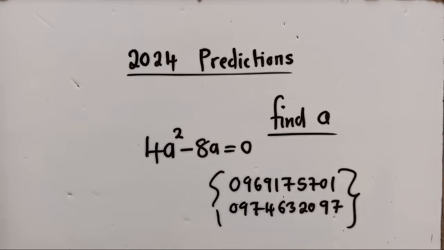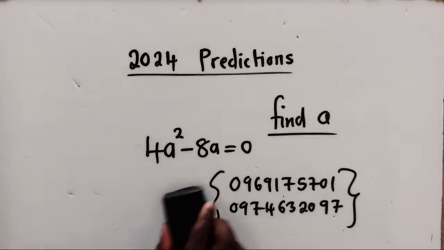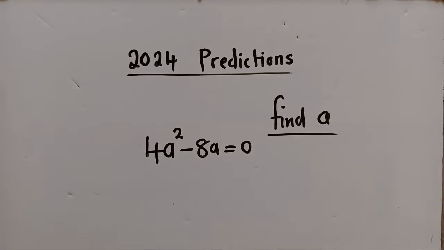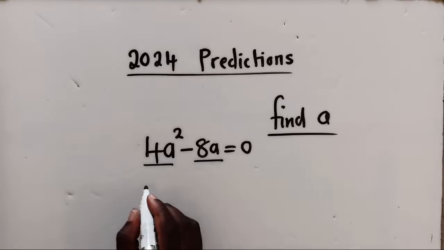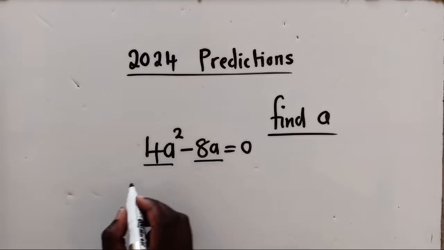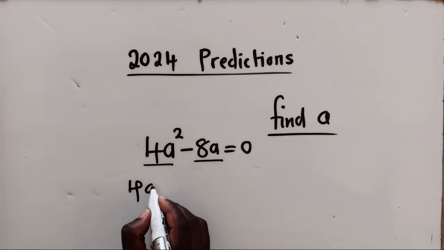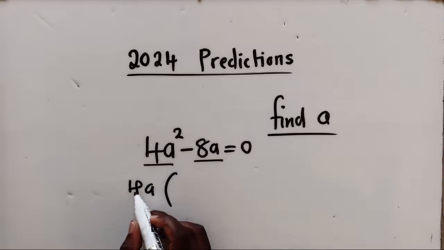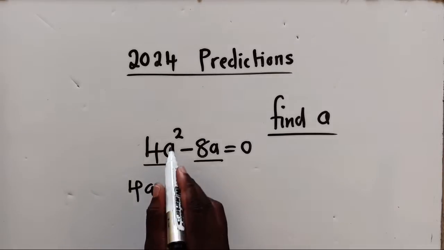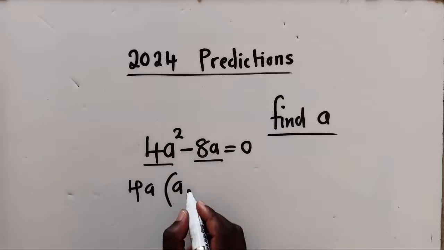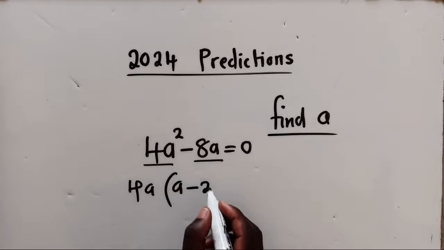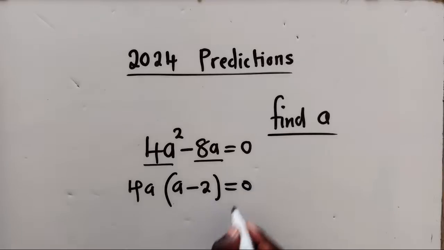So now listen, check out the way this question was solved. Whoever got it right checked what was common here. What is found here and here? It's a 4 and also an a. So write it outside the brackets. 4 into 4 is 1. a into a to the power 2 is a. 4 into -8 is -2. a into a is 1. So this is how it came about.